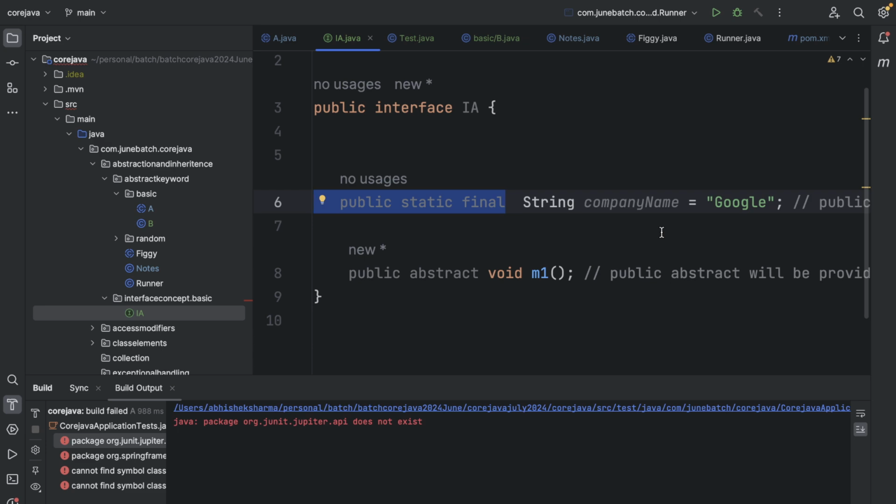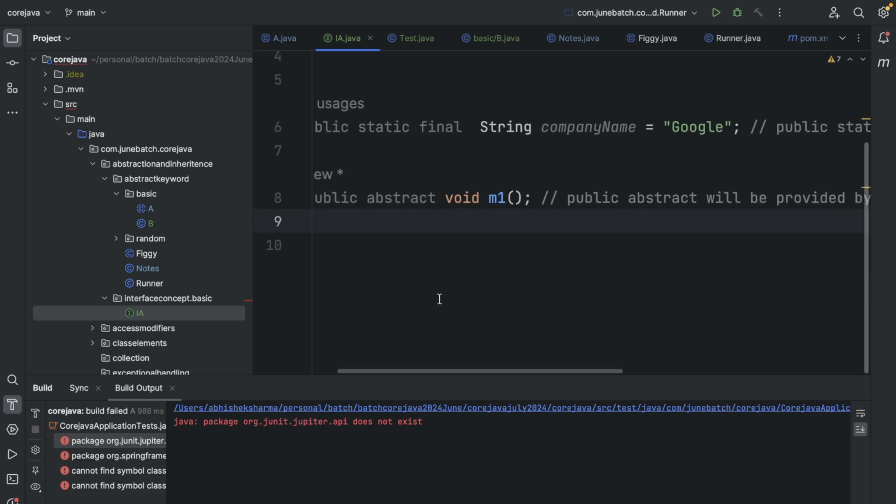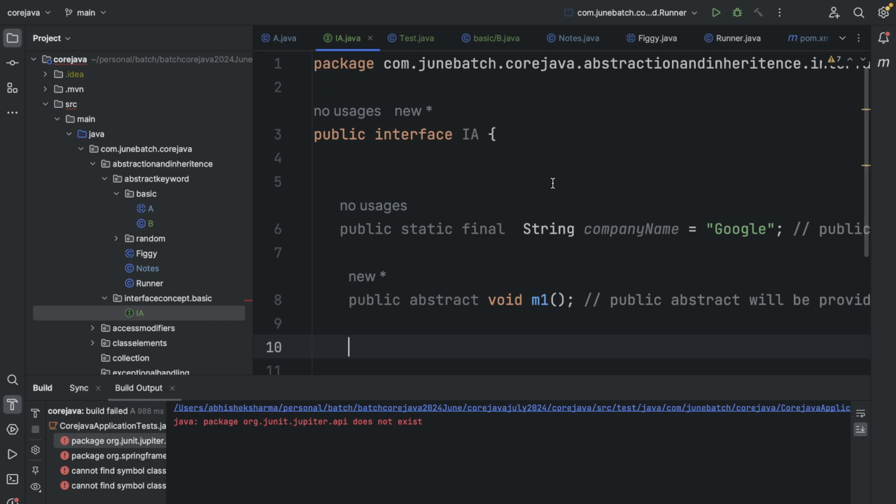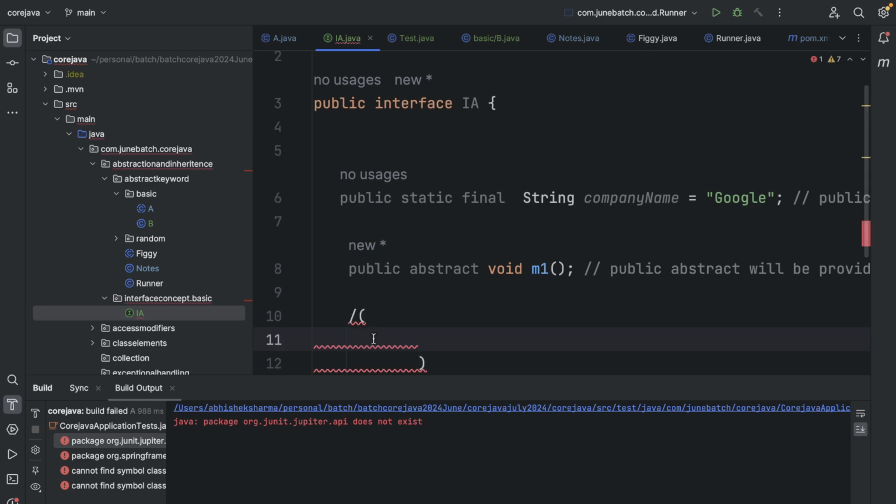And the second thing would be we can use the other class element, that would be the methods. But methods also have a constraint because by default all the methods in interface are public and abstract, right? So what are the other catches we will see now? Post Java 8, earlier we could only use this method, right? Now these are the important questions, mostly the interview ones. So first thing, before Java version 8, can we write static methods in interfaces?